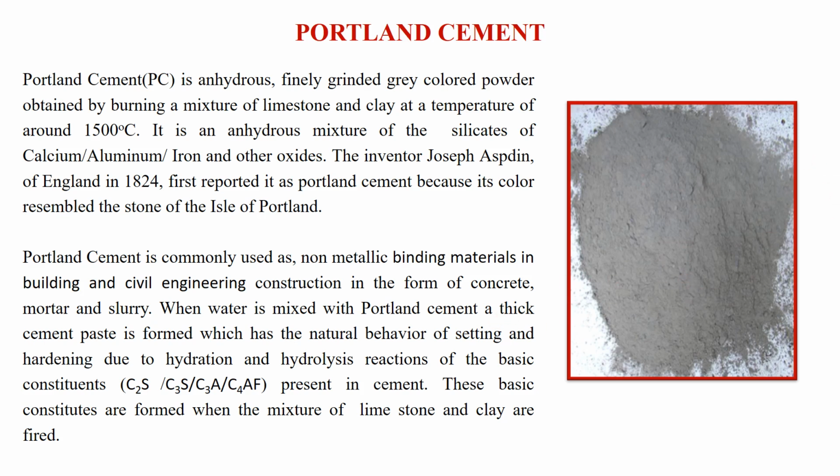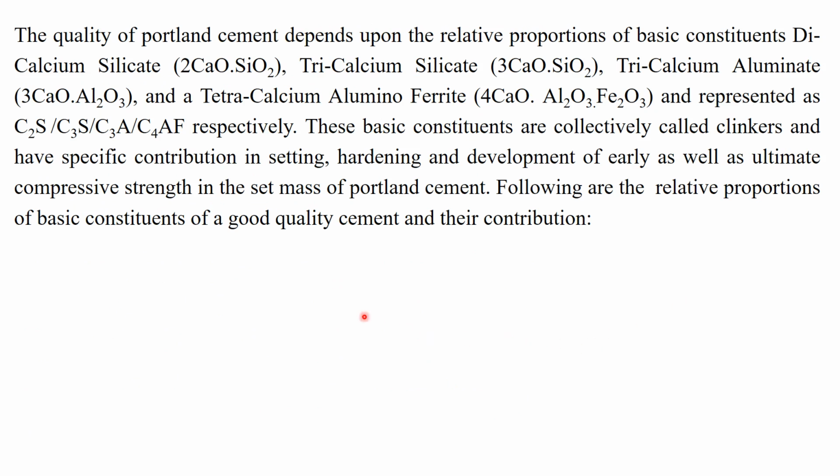We all know this. The quality of Portland cement basically depends upon the relative proportions of the basic constituents: dicalcium silicate C2S, tricalcium silicate C3S, tricalcium aluminate C3A, and tetracalcium aluminoferrite C4AF respectively.